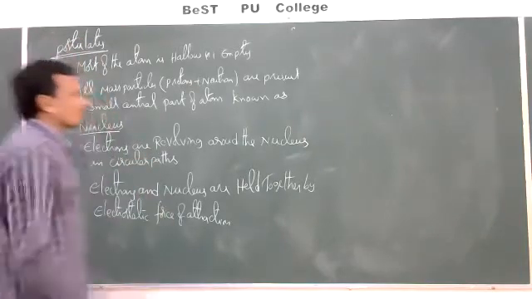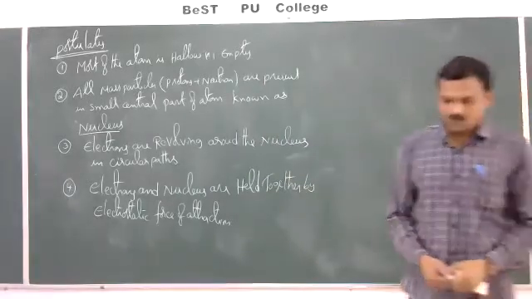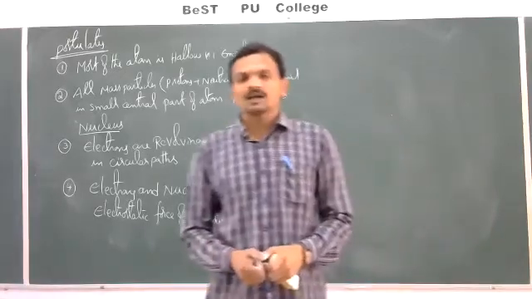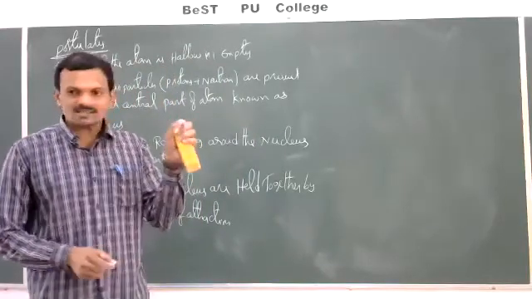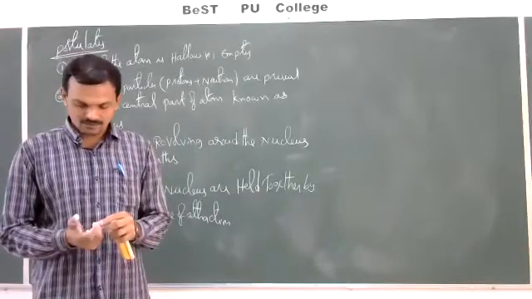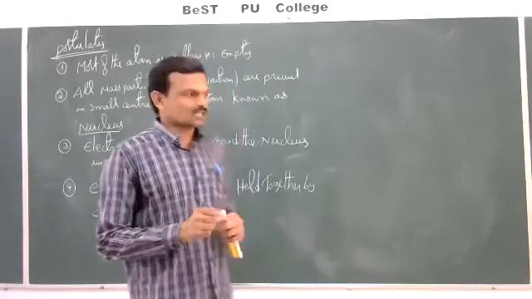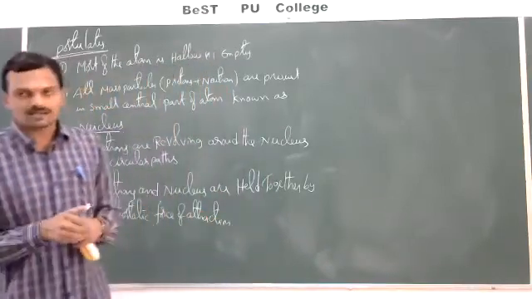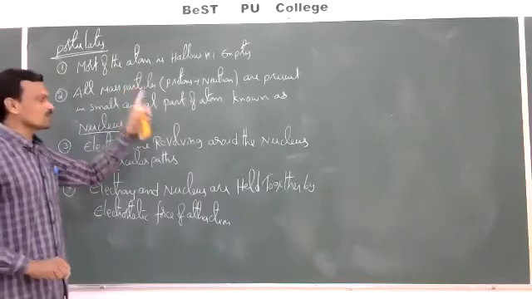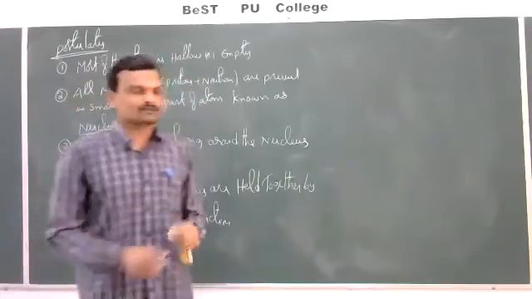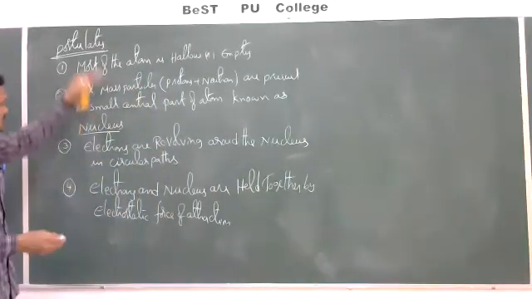And this atomic model of Rutherford is also known as the planetary model of atom. Why is it called a planetary model of atom? He proposed that electrons are revolving around the nucleus just like the planets are revolving around the sun. Just like planets revolving around the sun, electrons are also revolving around the nucleus of the atom. It means the Rutherford atomic model is similar to the planetary model. That's why this is called a planetary model of atom. Okay, these are the postulates of this theory.